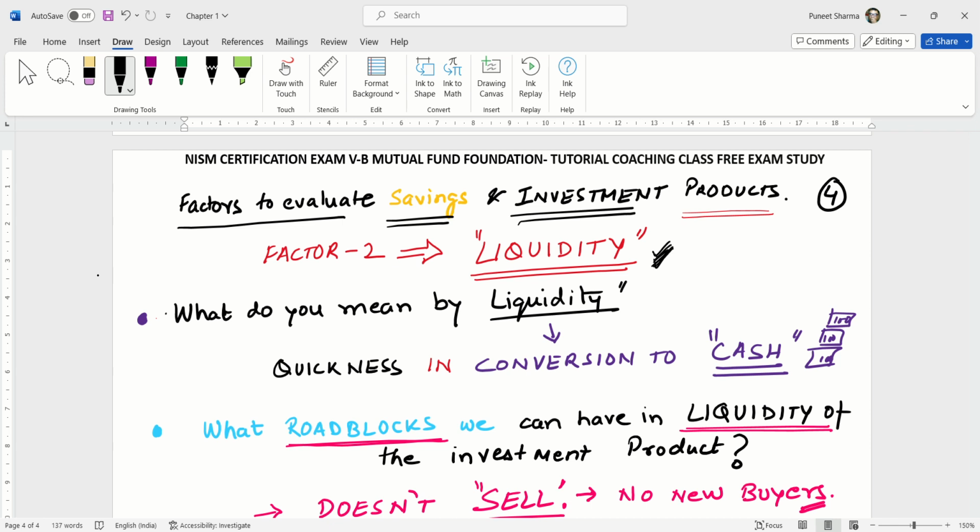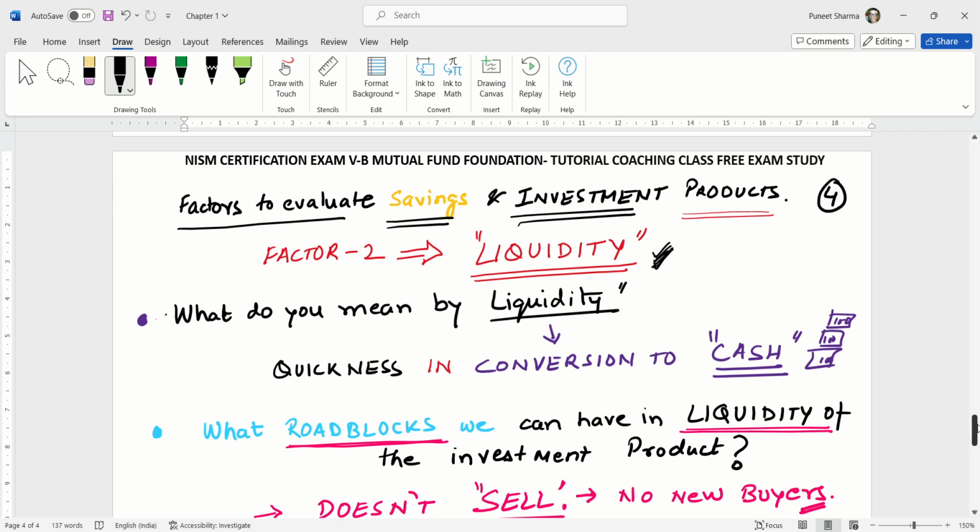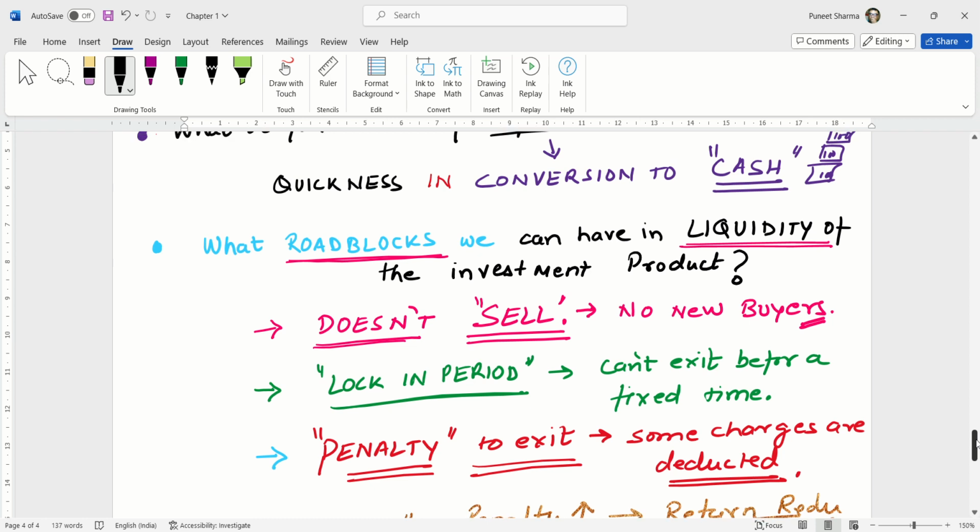This is called liquidity. Now, if we are talking about liquidity, what can go against liquidity, or what can happen so that the stock or the investment product which we have bought becomes illiquid? There are a few points which should be considered while considering the liquidity factor. So what roadblocks can we have in the liquidity of an investment product?